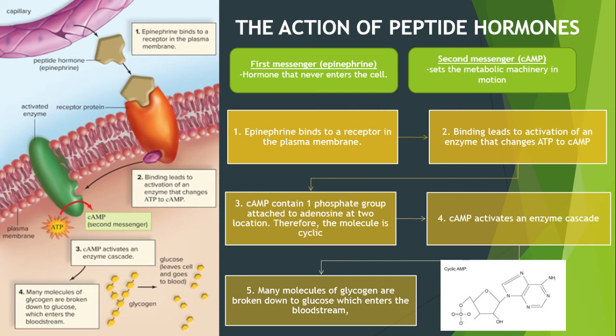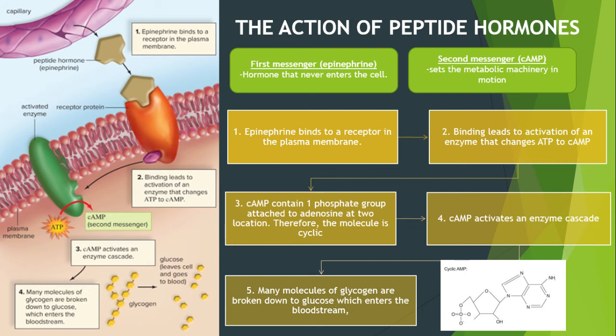Second, binding leads to activation of an enzyme that changes ATP to cAMP. The change of ATP to cAMP is the immediate result of epinephrine binding at the plasma membrane. Okay, third, cAMP contains one phosphate group attached to adenosine at two locations. Therefore, the molecule is cyclic. The molecule is referred to as cAMP. So this is a cyclic